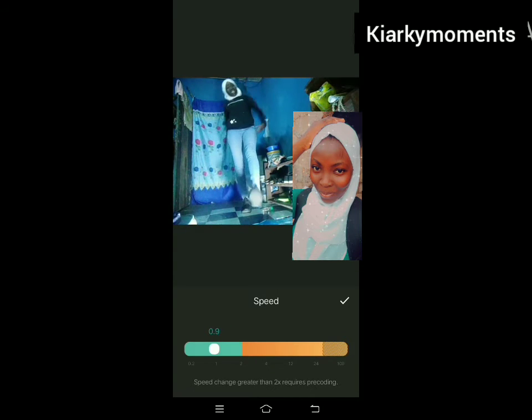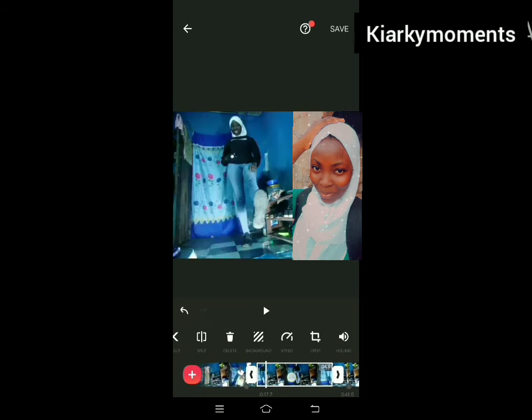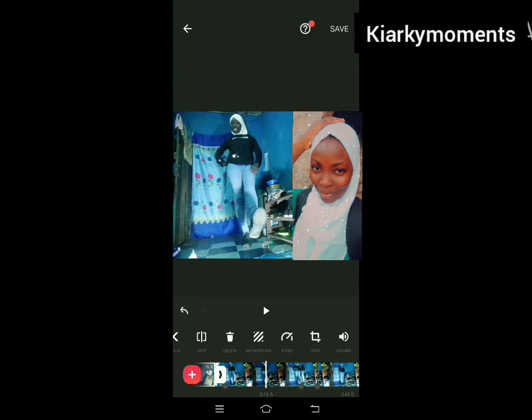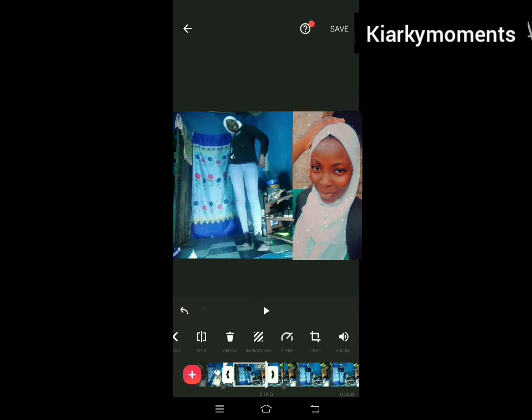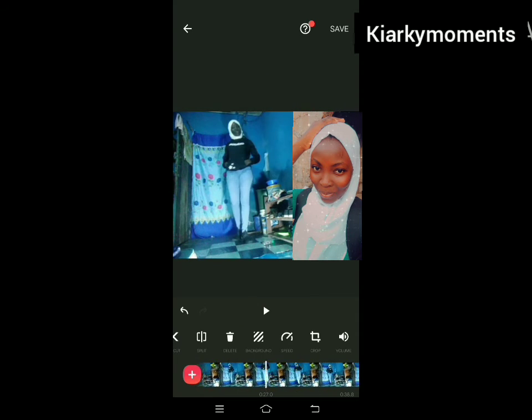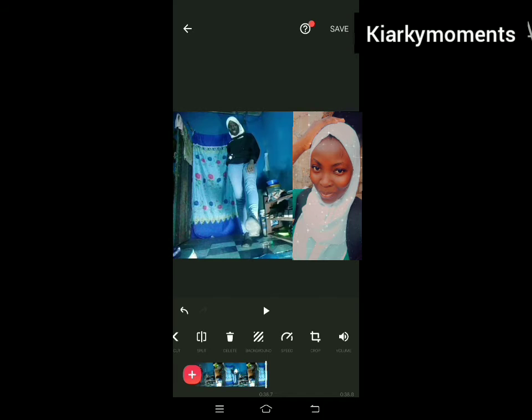After reducing the speed mode and also cutting off the unnecessary part and making sure the video is already set and well placed and it's already looking like something you can post, and you remove all the errors and unnecessary things away from the video, then you are good to go. Now your reel video is prepared. So the little adjustments you want to do, you can just do it to make sure everything is in order and is all set.